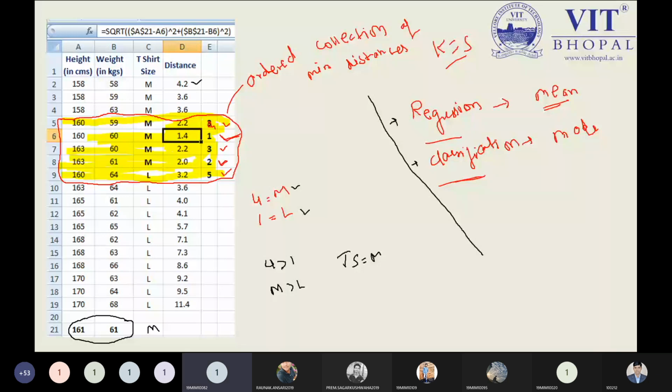Sir, please explain the mean thing here. Mean. Yes, sir. See, mean is saying to no. We have to calculate distance only. What are the values of the k levels? How many k levels are you having? K levels means total 5 levels you are having.